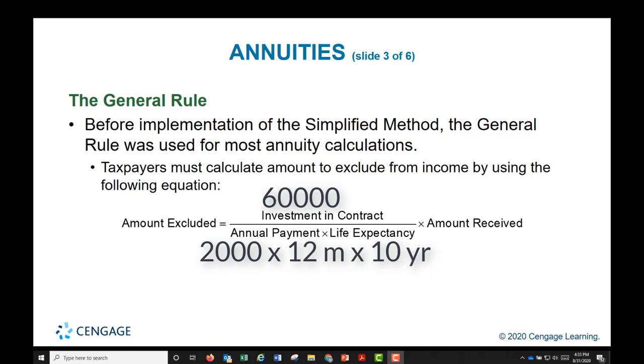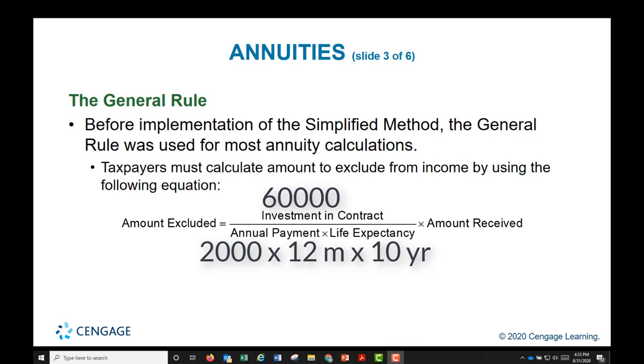And 25% times the amount received, which we determined was how much? $20,000. It's the $20,000 for the current year that we're doing the tax for, because we get $2,000 per month times 10 months in this particular year.